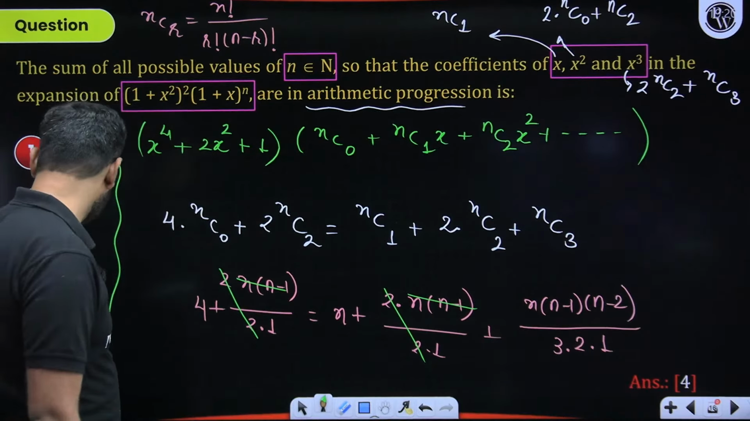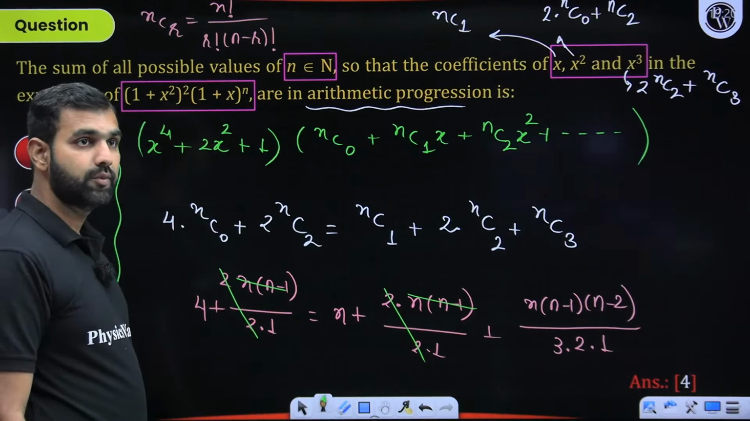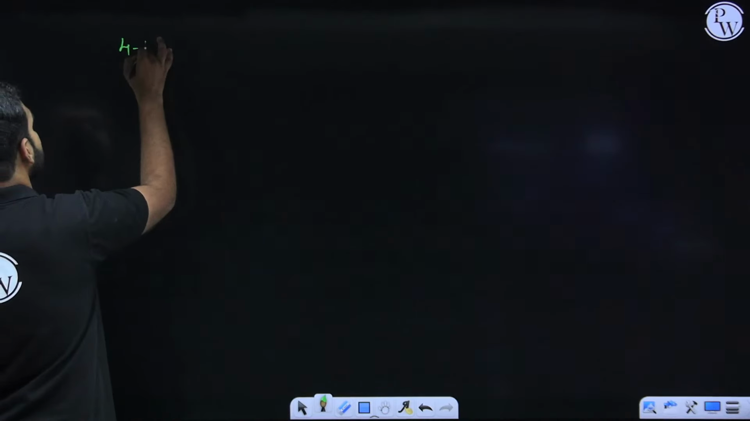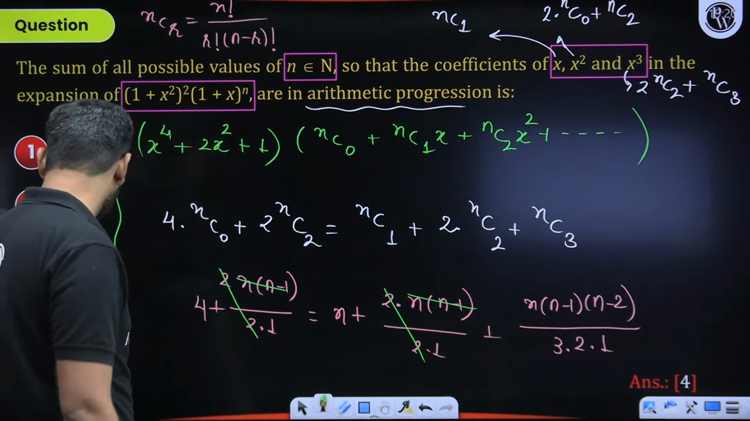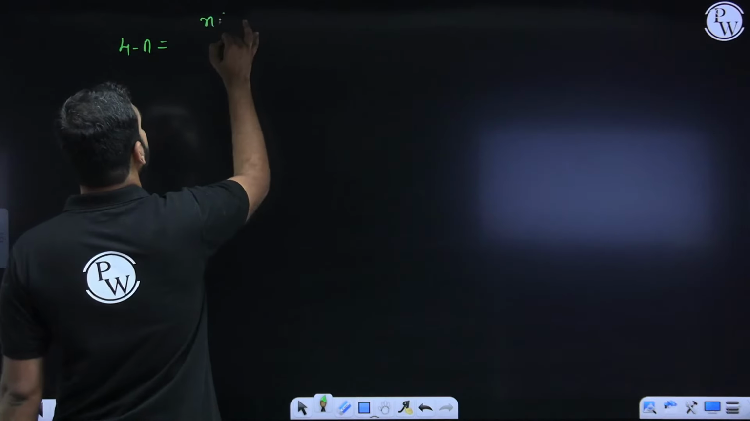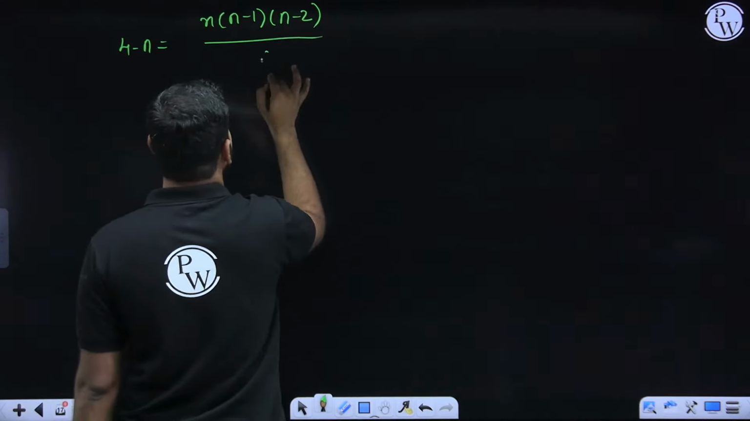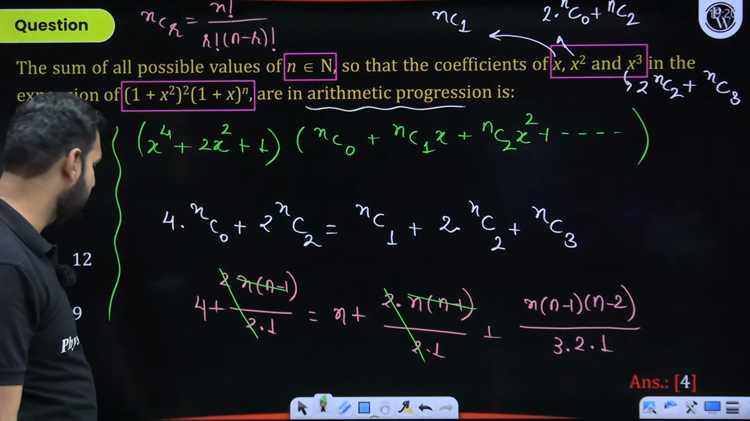I hope you're understanding it. So if I rewrite this particular part, here it will be 4 minus n from here. And on the right hand side, what will I have? n minus 1, n minus 2 by 6. So it will be n minus 1, n minus 2 divided by 6, right?